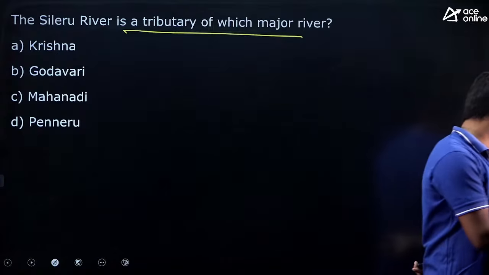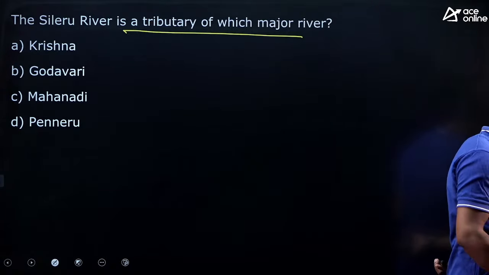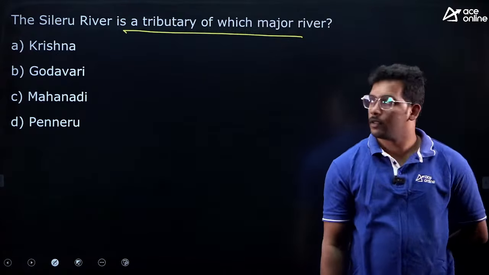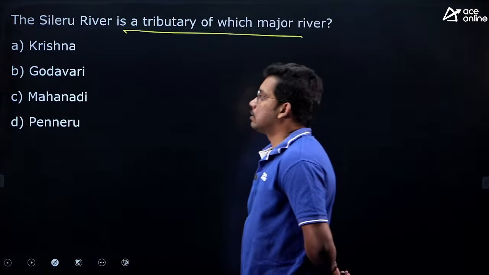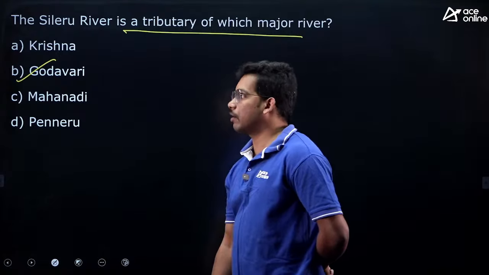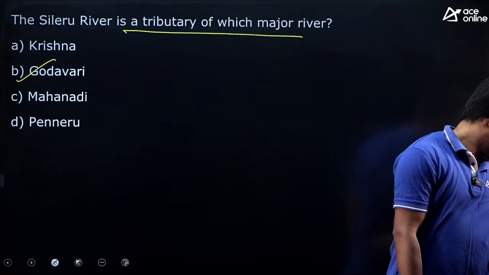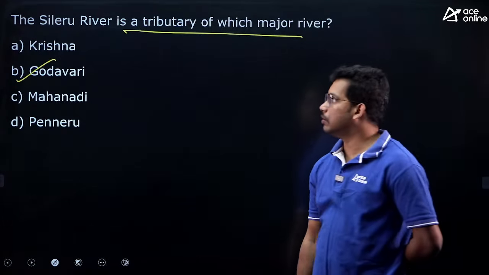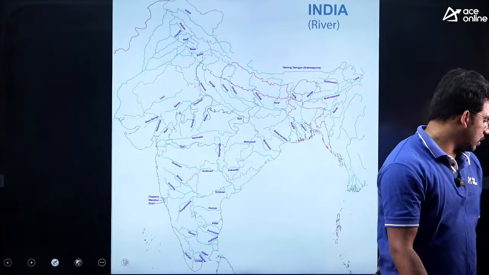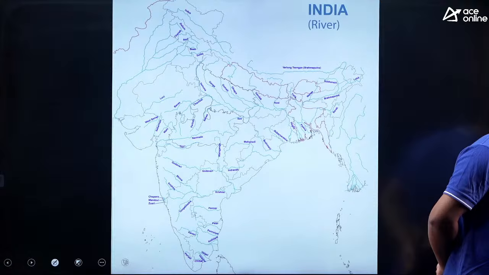Seeleru and Sabari are very popular rivers, and they are the tributaries of the Godavari river. Sabari and Seeleru both are very important tributaries of the Godavari river. So correct, 4 students have answered, very good. So all the rivers, you can pause the video and check, zoom it with the high definition video.